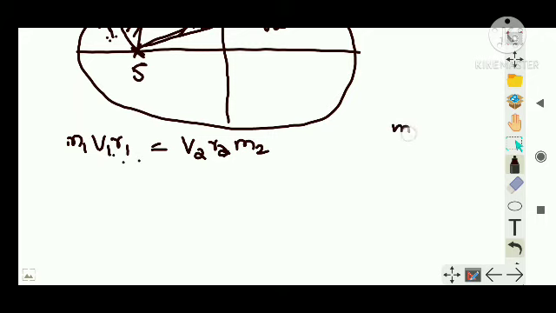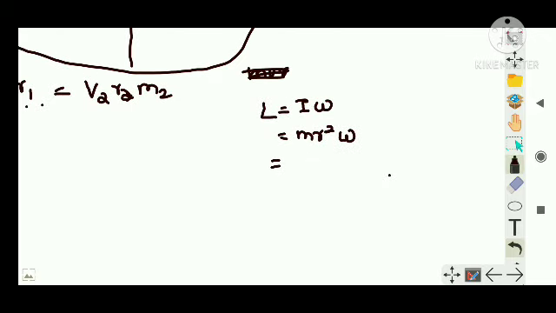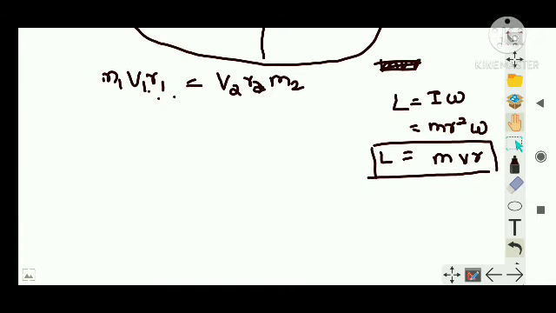What do you mean by m1 v1 r1? Or what is the equation mvr? Do you know? No? If you don't know, write it down. L is equal to I omega, you know, right? What is the moment of inertia? You can write it as m r squared, into omega. In place of omega, I can write v by r. So one term goes off, and I can write L is equal to mvr. So that is angular momentum. There is an expression for angular momentum in that way also. If you don't know, write it down, guys.